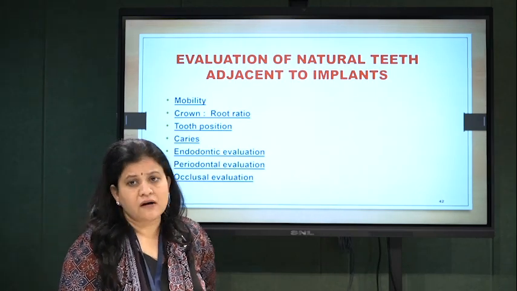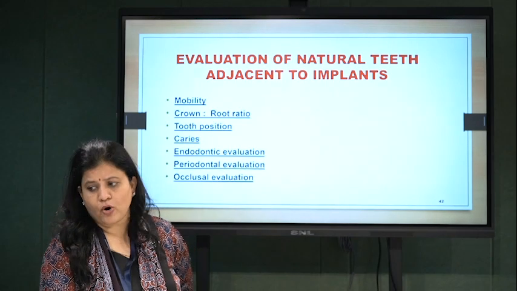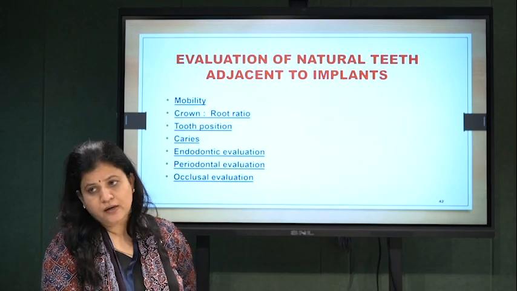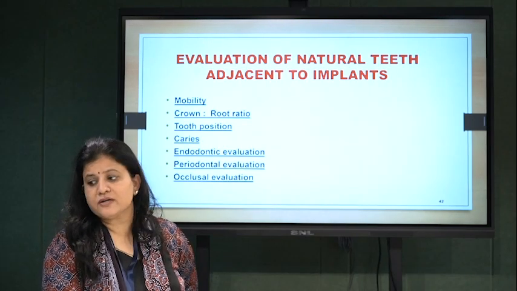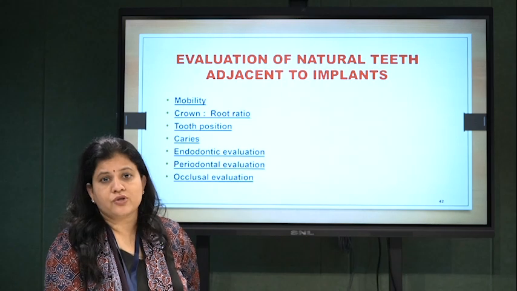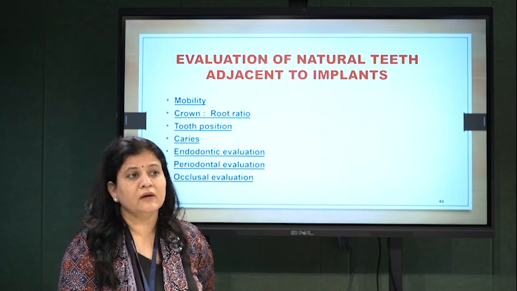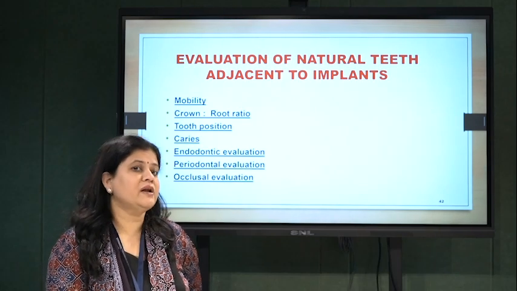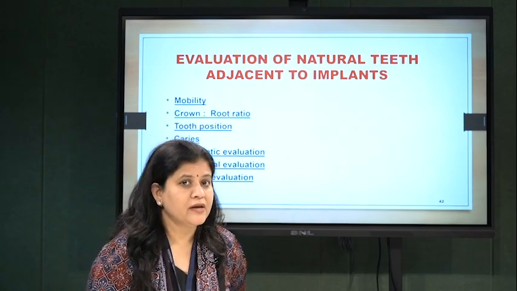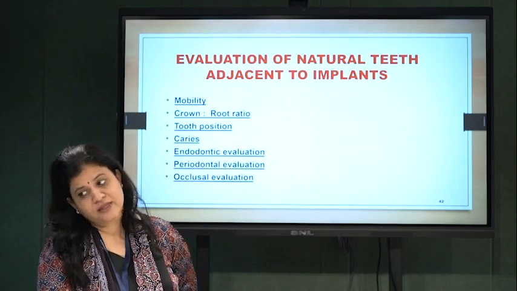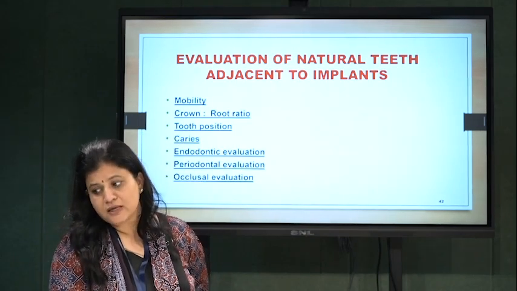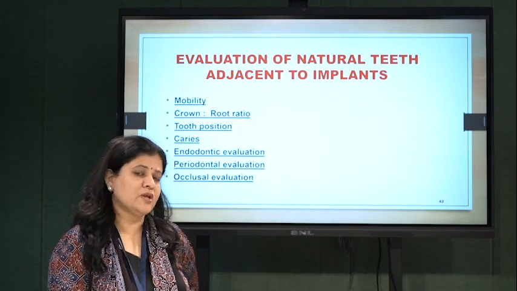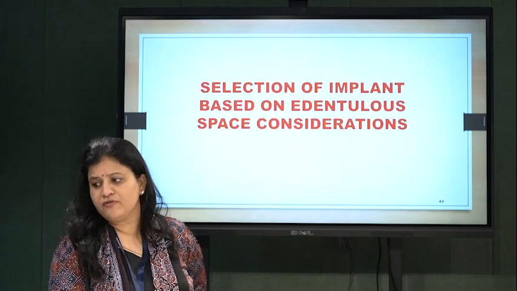Then the teeth adjacent to the edentulous area or implant are important. If they are mobile, why? If a perio condition is there, treat it. Crown root ratio of the adjacent teeth: if adjacent teeth have a problem with crown root ratio, then load bearing of the implant area will be compromised. Then comes the position of the tooth. If the tooth is not in alignment or may act as a barrier for occlusal symmetry, then it is also a problem. Dental caries. So basically an endodontic, periodontal and prosthetic evaluation is a must before planning of implant.